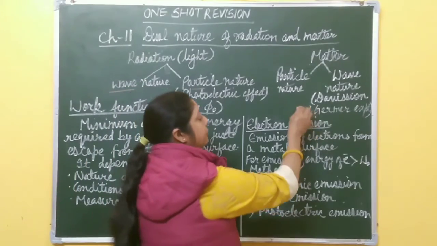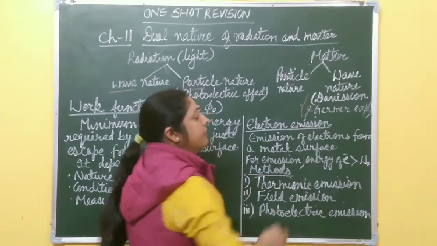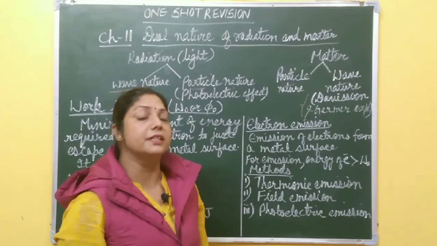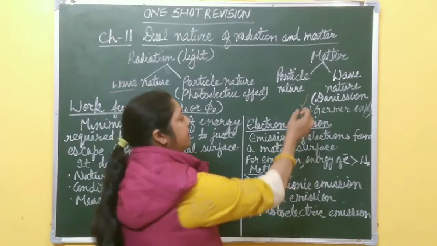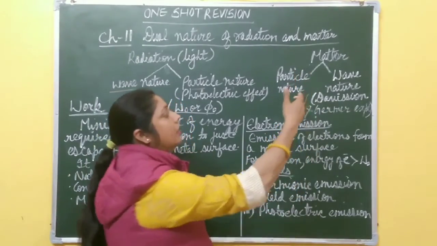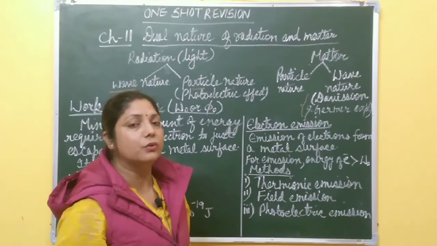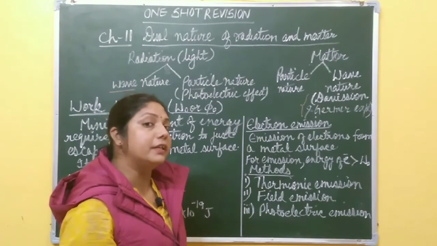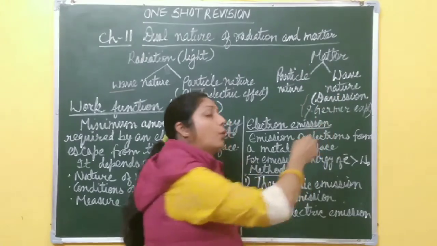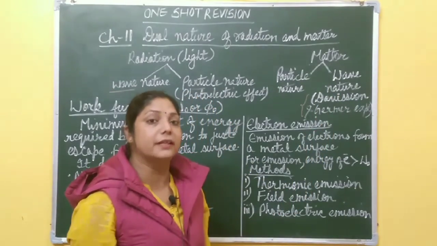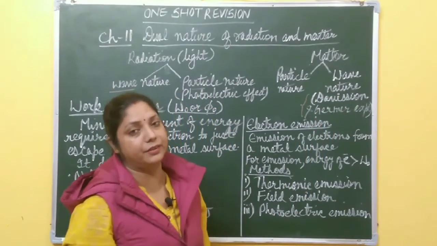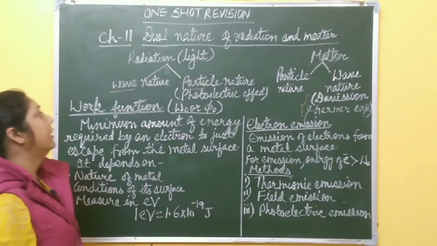But for this year, the Davisson and Germer experiment is not in your syllabus, it is deleted. So no need to discuss it. Only what is this dual nature of matter, who suggested it, and if it has wave nature, what is the wavelength associated with the wave nature of matter, everything we will discuss one by one, right?